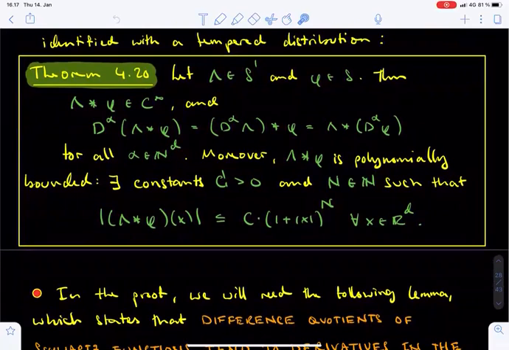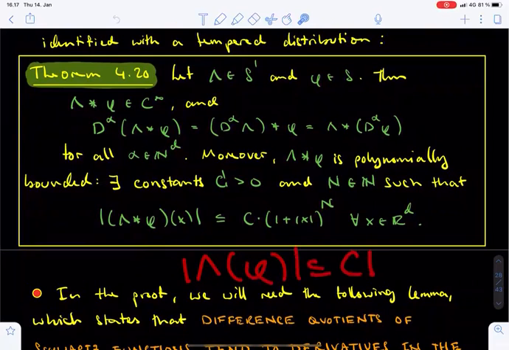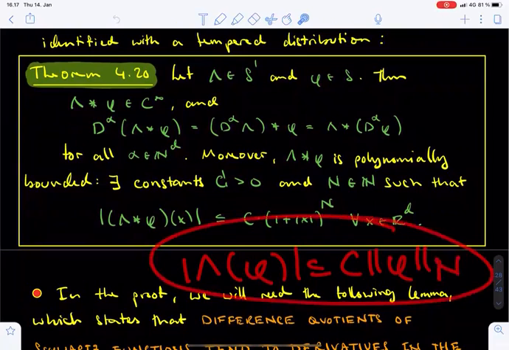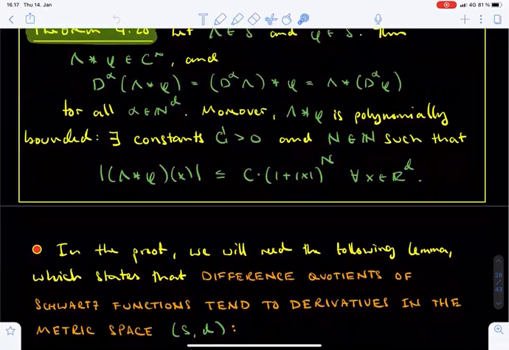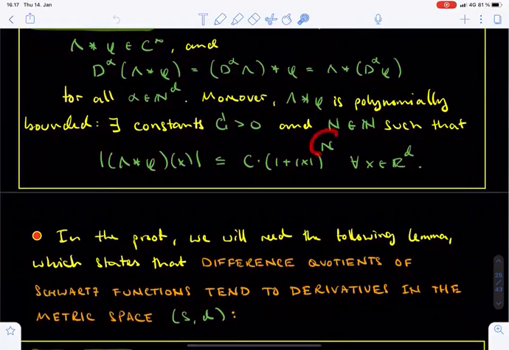If this inequality seems completely magical to you, you should remember theorem 4.8, which was our very first result concerning tempered distributions. This theorem said that the values of any tempered distribution are bounded from above by one fixed norm for some finite natural number n. This index n is precisely the one which also appears here, in the upper bound for the convolution.